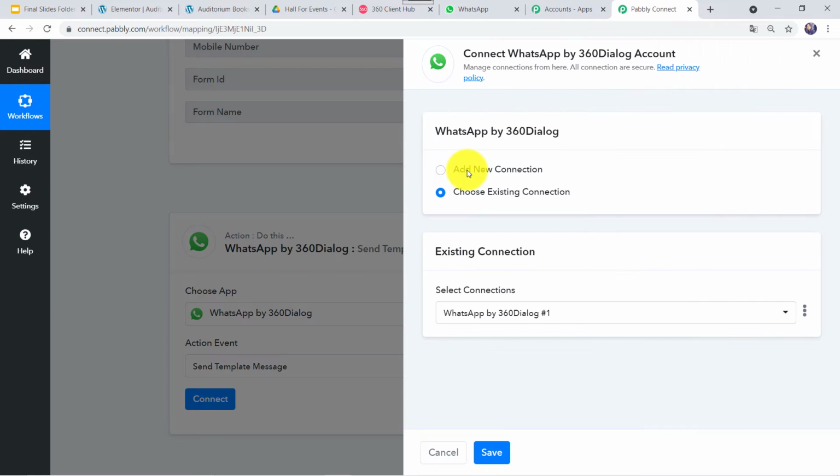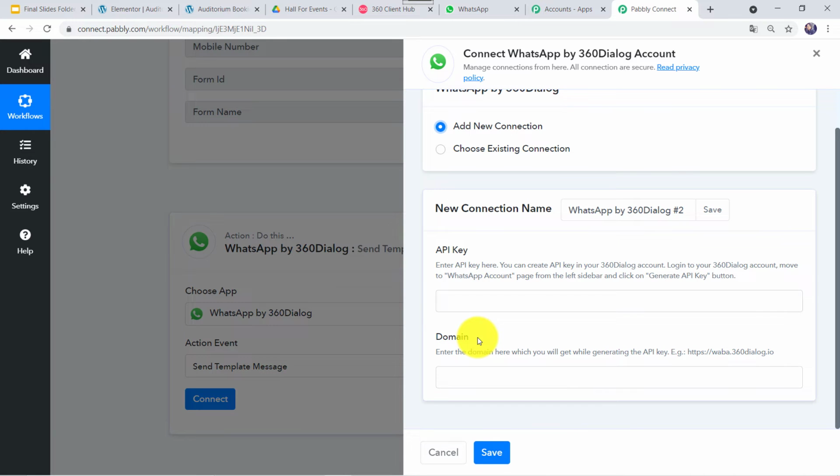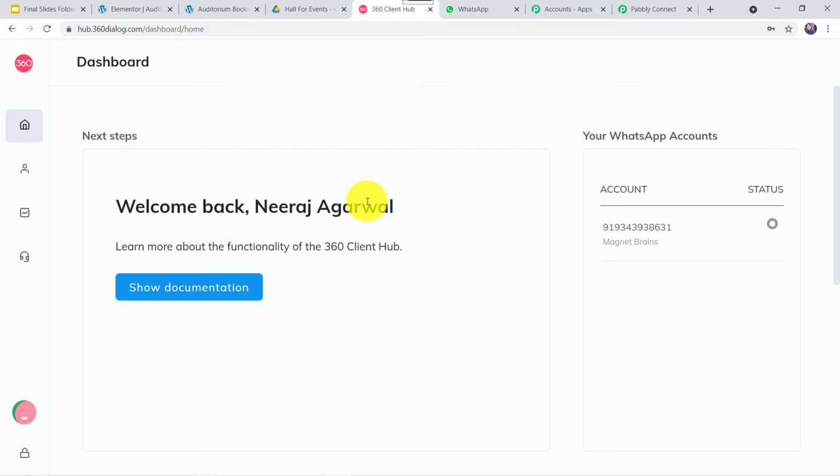Here we have to click on add new connection. Now it is asking for the API key and domain. So let us read the instructions. Enter API key here. You can create an API key in your 360 dialog account. Log into your 360 dialog account, move to the WhatsApp account page from the left sidebar and click on the generate API key button. So it will take you to my 360 dialog account and then we will move to the WhatsApp account page. So this is the dashboard of the 360 dialog account.